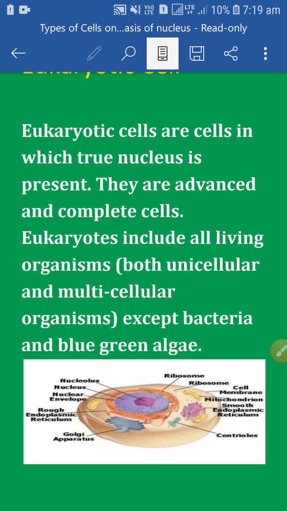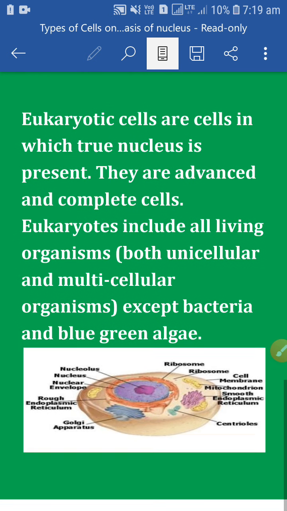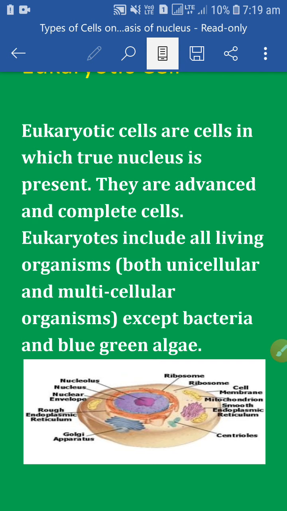The nucleolus is absent in prokaryotic cells, but present in eukaryotic cells. Membrane bounded cell organelles are absent in prokaryotic cells, but present in eukaryotic cells, for example mitochondria, plastid, endoplasmic reticulum, etc.